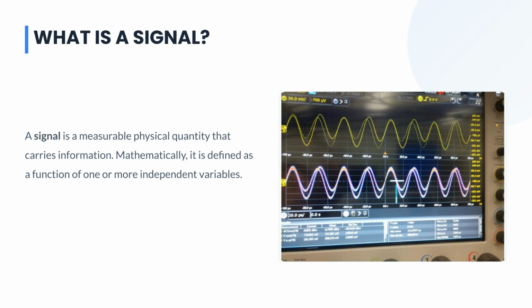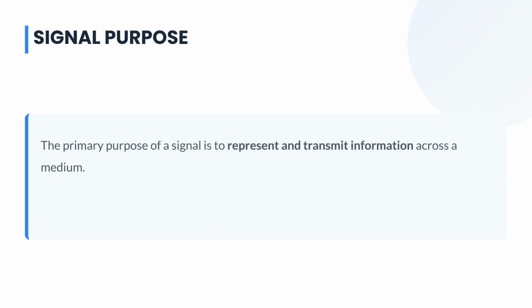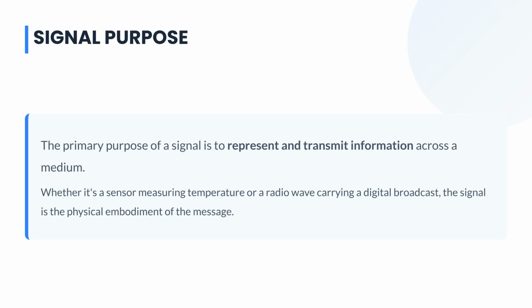A signal is a measurable physical quantity that carries information. Mathematically, it is a function of one or more independent variables. Examples include voltage in a circuit or acoustic pressure in speech. The primary purpose of a signal is to represent and transmit information across a medium. Whether it's a temperature sensor reading or a radio wave carrying a digital broadcast, the signal is the physical embodiment